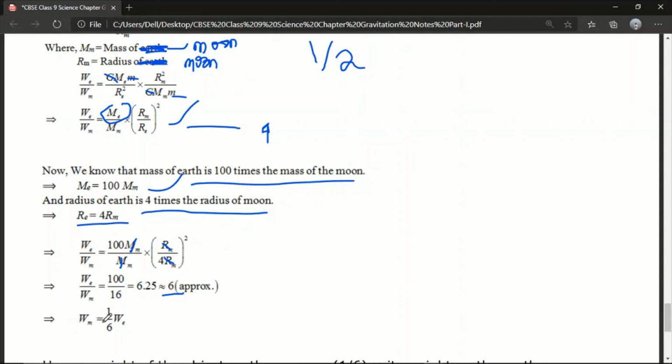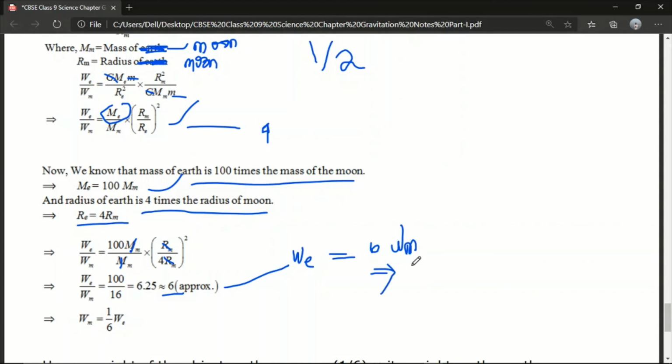So from this equation we will write it as WE equal to 6 WM. So what will be WM?